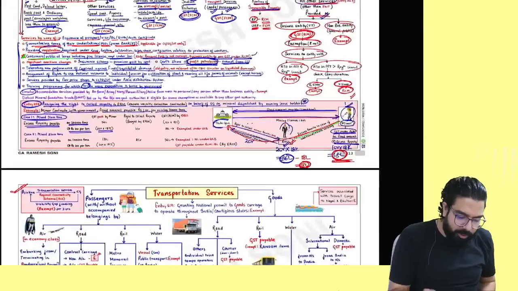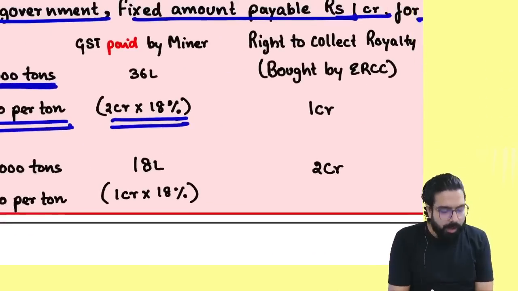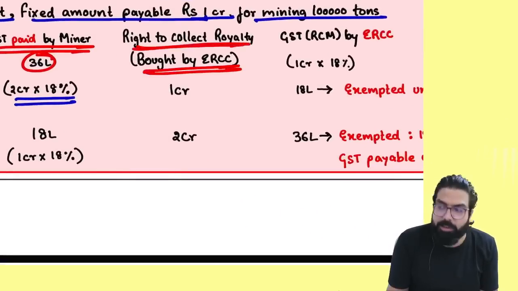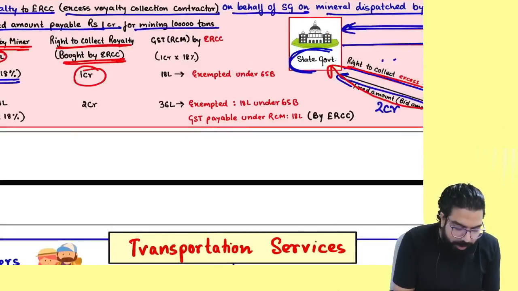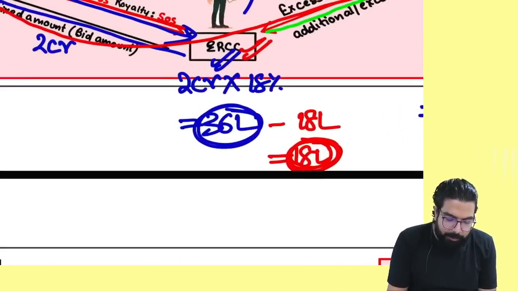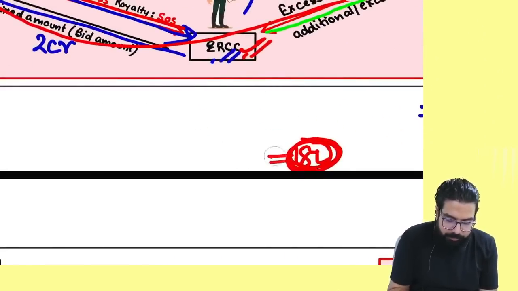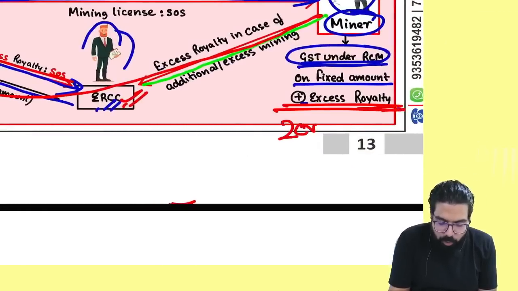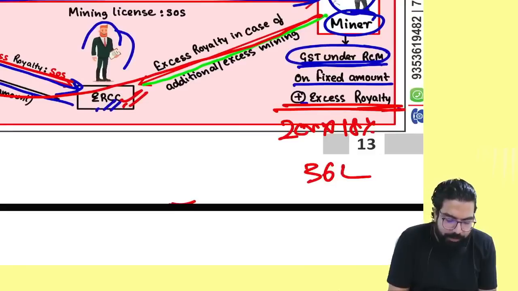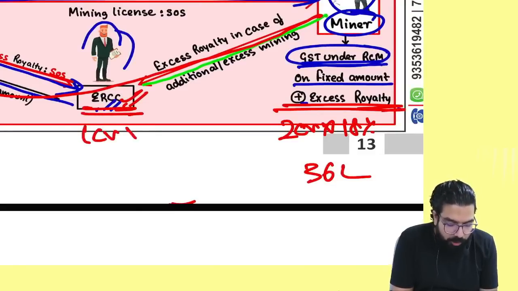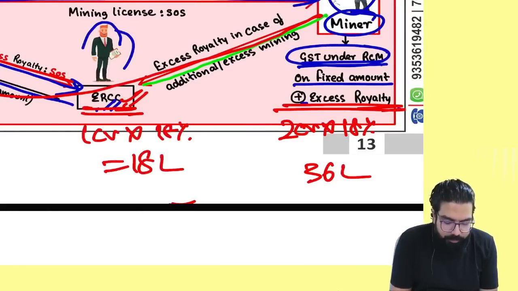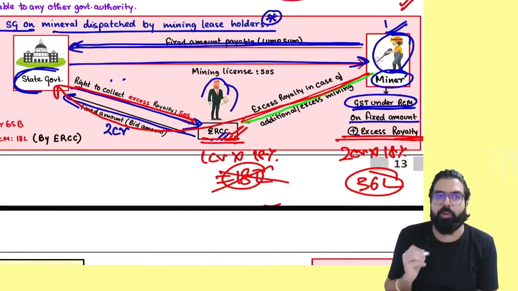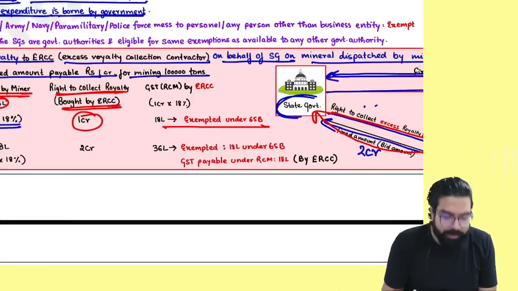Can we go ahead? Everyone, you can see the example here. Supposing the miner went ahead and paid 36 lakh rupees. But the excess royalty collection contractor bought the rights for how much? 1 crore. On 1 crore, what was the GST payable? Tell me one thing. On the excess royalty, this person paid on 2 crore only 18%, which is 36 lakh. He bought the rights only for 1 crore. 1 crore at 18% is how much? 18 lakhs. And hence the government said, when 36 lakh is already paid, this 18 lakh is not required to be paid. It shall be exempted.